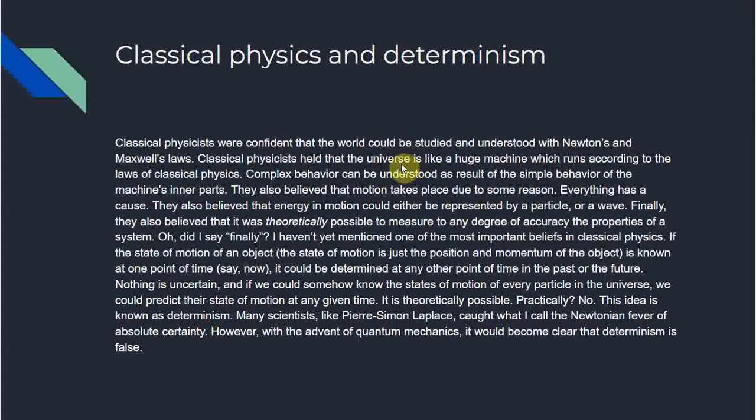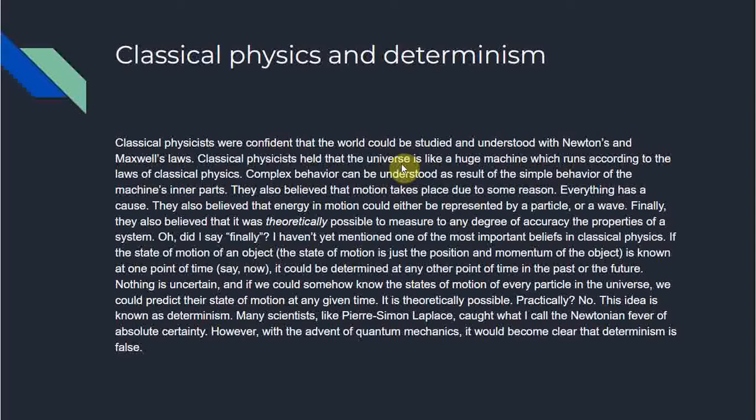I haven't mentioned one of the most important beliefs in classical physics yet. This is very important. This is what I mean by determinism. If the state of motion of an object, that is, the position and momentum of the object, is known at one point of time, say now, it could be determined at any other point of time in the past or the future.